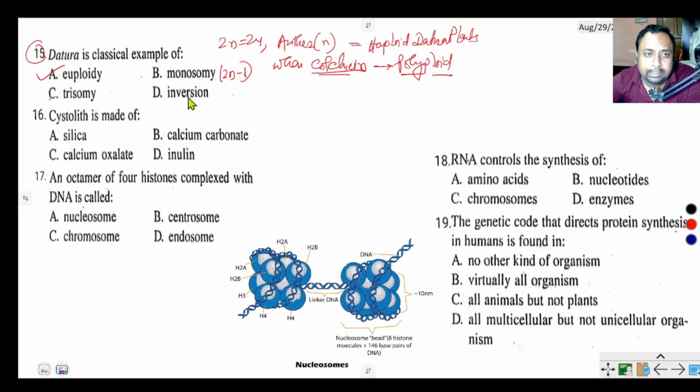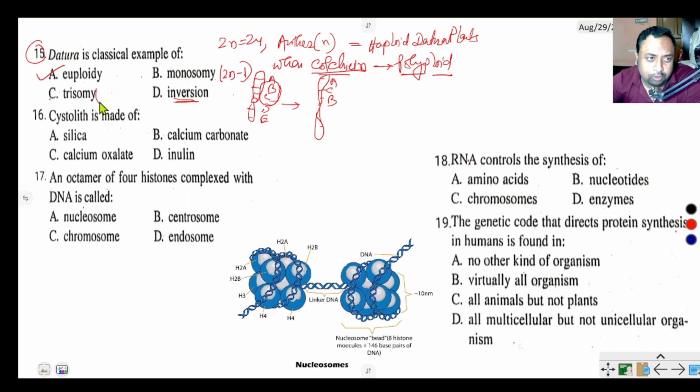Inversion is a type of gene mutation. Suppose this is a chromosome, here three genes A, B and C are present, and here D and E are present. In case of inversion, suppose B and C are inverted, meaning just reversed. So by mutation, A, C, B, the inversion occurs between B and C. So by this inversion, the genetic arrangement changes in the chromosome.